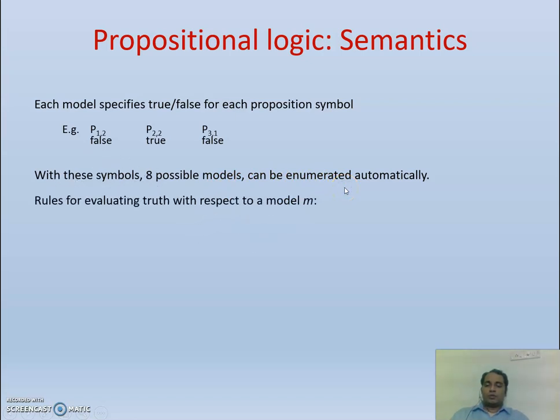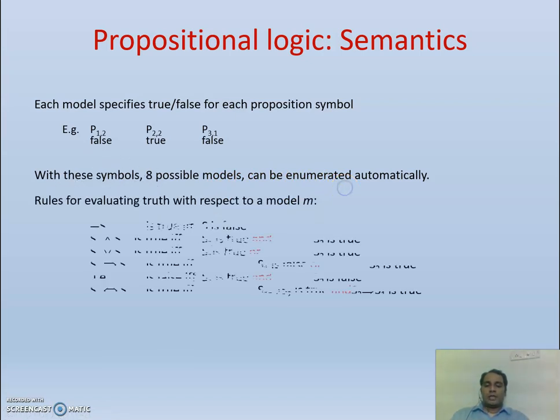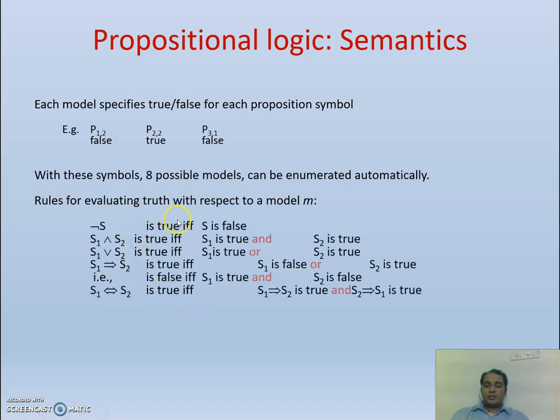Rules for evaluating truth with respect to a model M can be considered like this: negation of S is true if S is false. Likewise, we can have these rules. S1 implies S2 is true if S1 is false or S2 is true. Likewise, we can develop the truth table also.